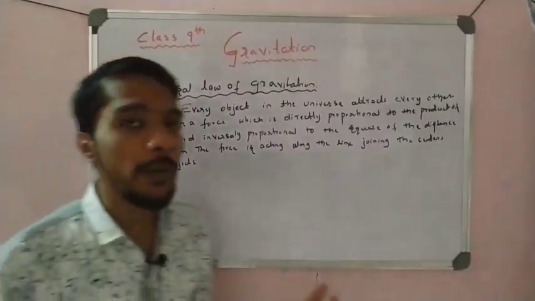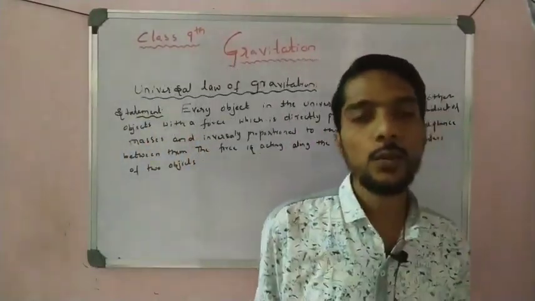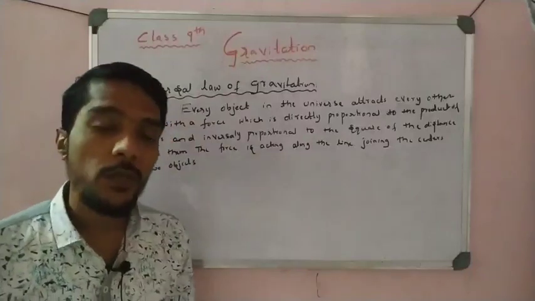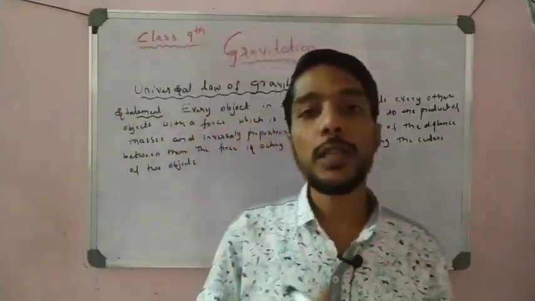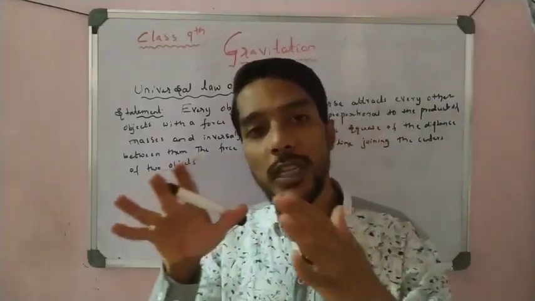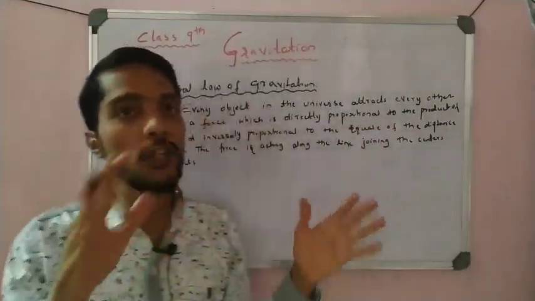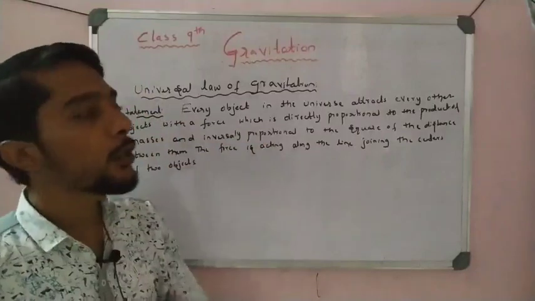This is the statement Newton gave, the universal law of gravitation. Why is it called a universal law? Because it is applicable for both terrestrial objects and celestial objects. The statement is also about the universe.